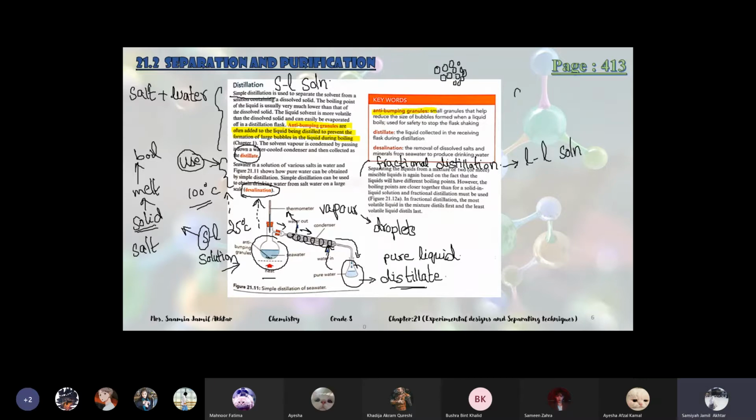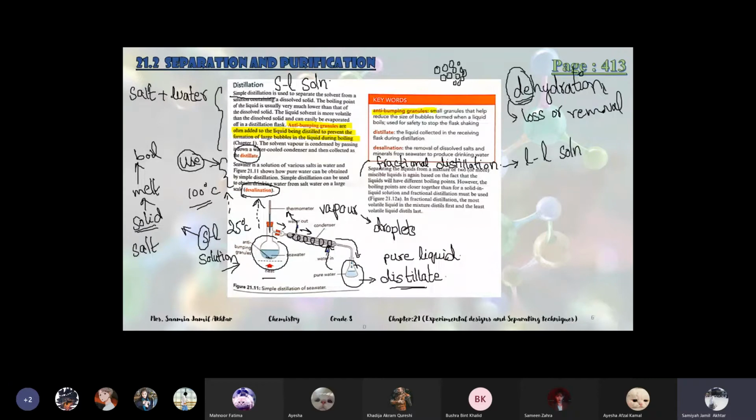Okay, whenever the prefix de comes with anything like dehydration, what is meant by dehydration? When you drink less water, you get dehydrated. So it's the removal of water or the loss of water from the body. Okay, so whenever the prefix de comes with any process, it means the loss or removal of something. Okay, loss or removal.